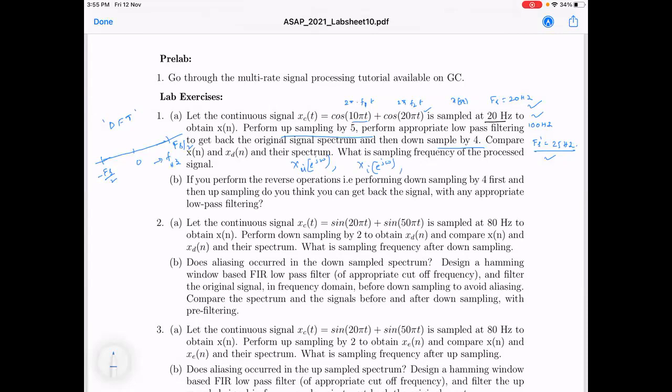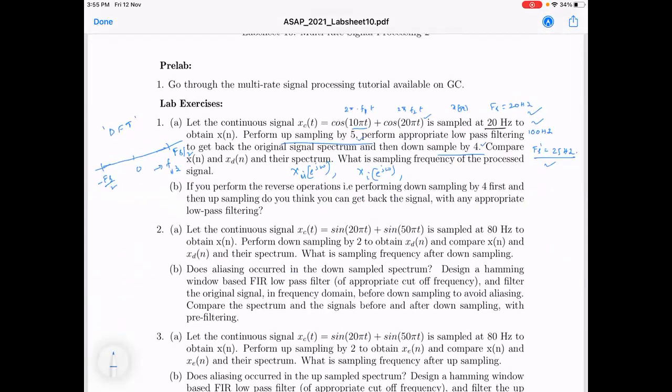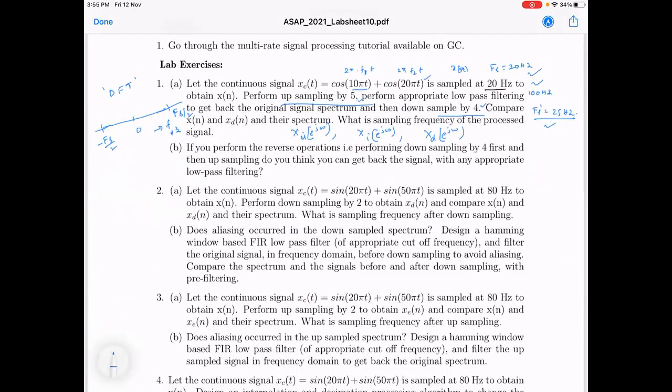You can decide the filtering based on M and L, not just based on M. After that, X_d(e^jω), and X_ds(e^jω) also if it is there. Each of the spectrums you have to sketch. Then only will you get meaningful results and what is expected. Otherwise you won't understand what you are getting. Sometimes it depends upon time and frequency domains, and it looks completely different. You may not even interpret it, so you need to sketch all of those things and understand clearly where the peaks are.